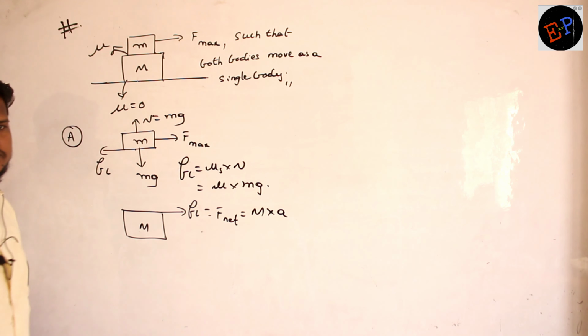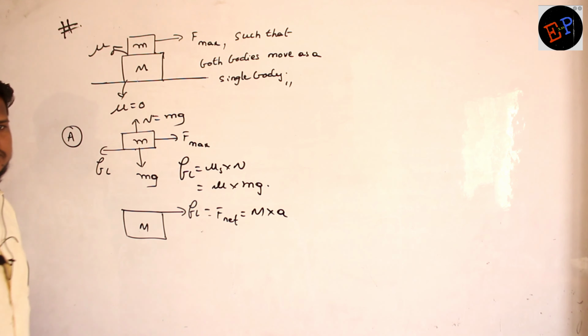Now here this one is 0. That acceleration we are not taking, no? On capital M, the only force which is acting is the friction between small m and capital M. There is no friction between capital M and the ground. There is no force there, no? Are you able to understand?